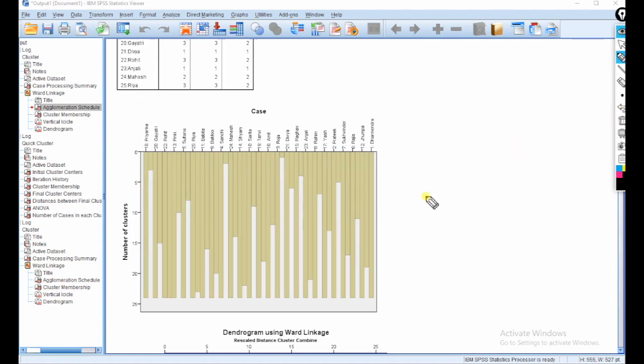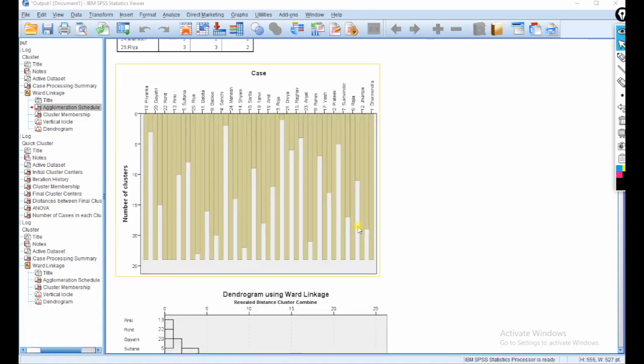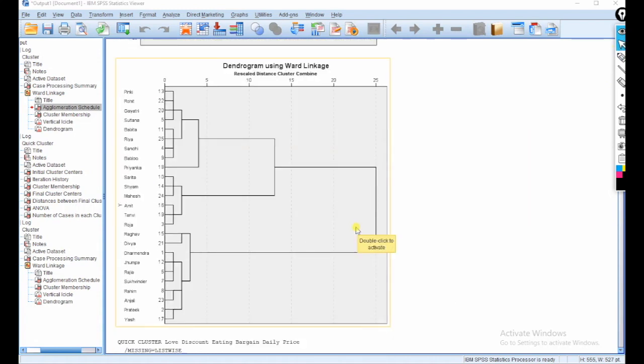And next is the dendrogram using Ward's method, because of the agglomerative and the divisive method. Okay, so what does it mean? The ratings of the people, Pinky and Rohit, both of them gave similar choices, respondent numbers 13 and 22.